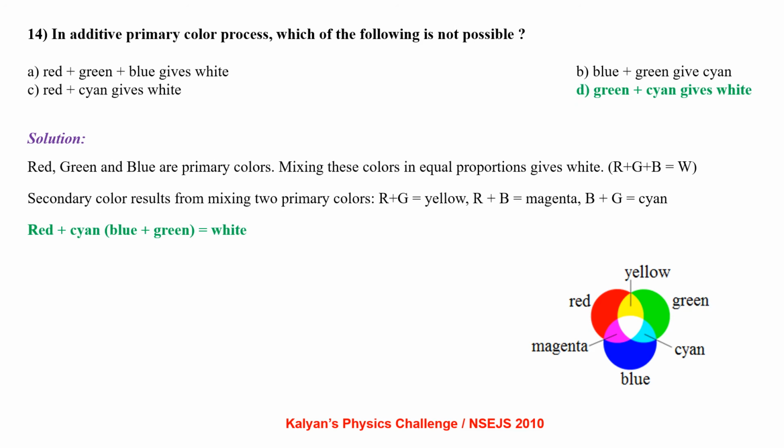In additive primary color process, which of the following is not possible? Take your time to see the color diagram properly. Red, green and blue are known as primary colors. Mixing these colors in equal proportions gives white. So R plus G plus B equal to white. Secondary colors are the result of mixing two primary colors. So from the color diagram you can see R plus G gives yellow, R plus B gives magenta and B plus G gives cyan. Now red plus cyan gives white. In the options, green plus cyan is given to be white, which is not possible.